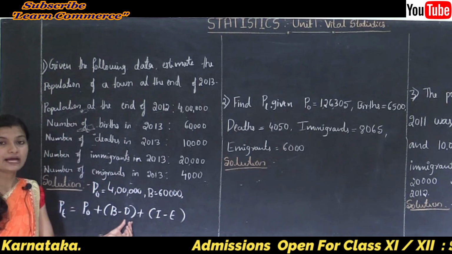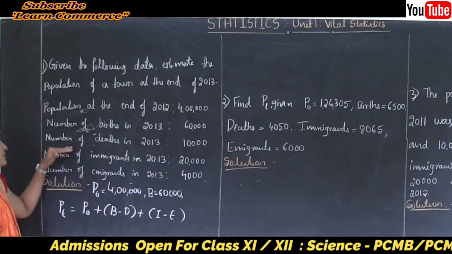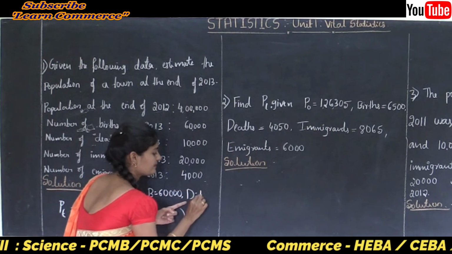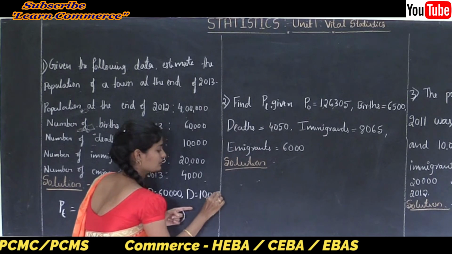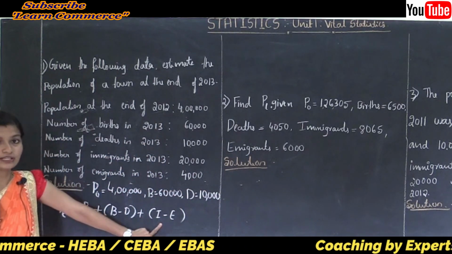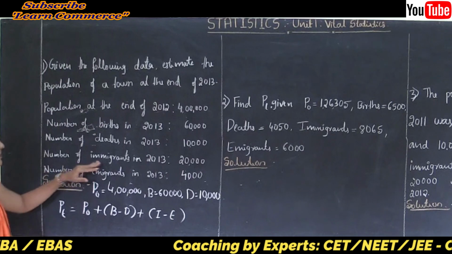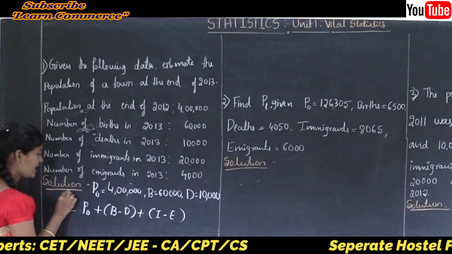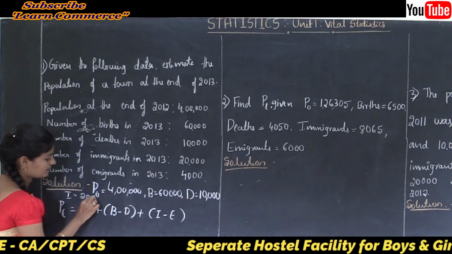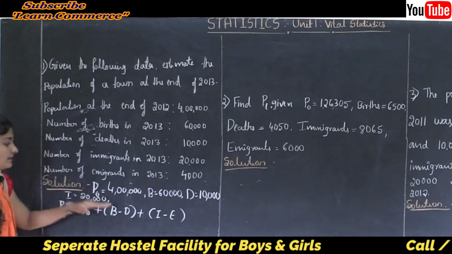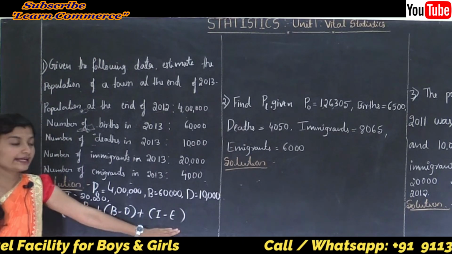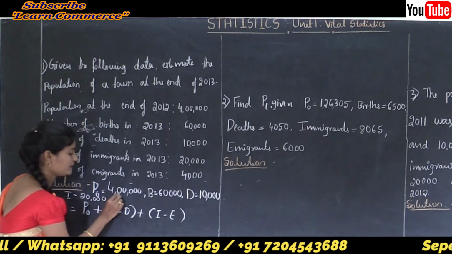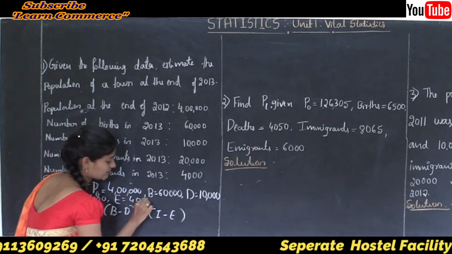Next, D is the number of deaths in the given period. The number of deaths in 2013 is 10,000. Next, I is the total number of immigrants. The number of immigrants in 2013 is 20,000, so I is 20,000. Next, E is the total number of emigrants. The number of emigrants in 2013 is 40,000, so E is 40,000.